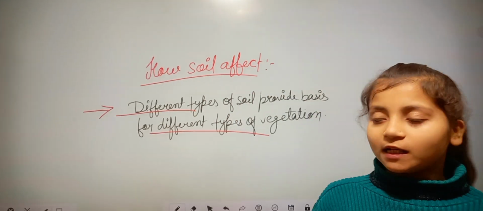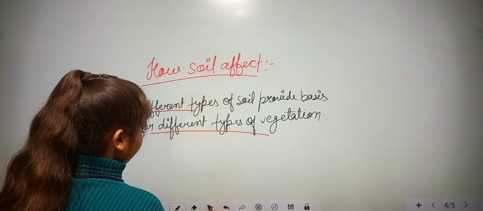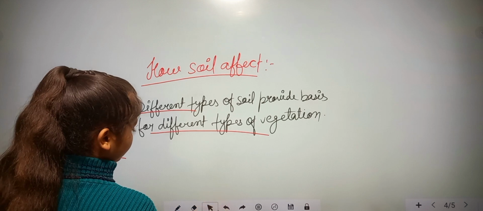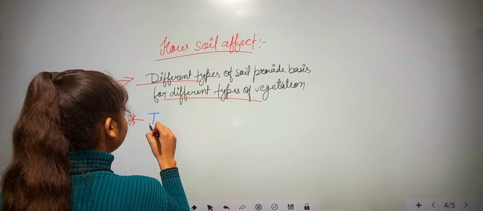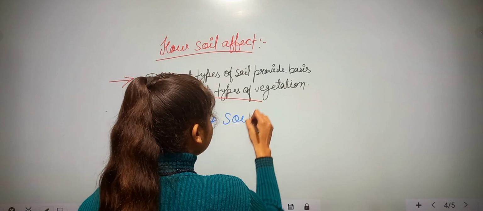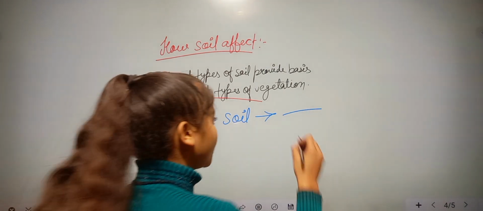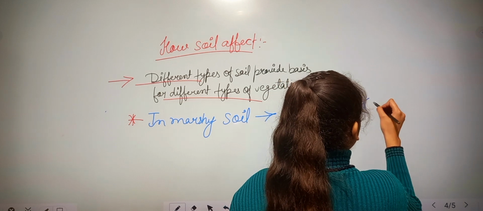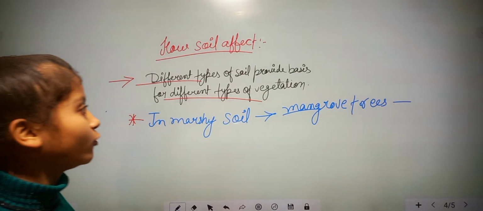It means different types of plants. For example, in marshy soils, only mangrove trees are available, not a papaya tree or a banana tree. They want different types of soil.